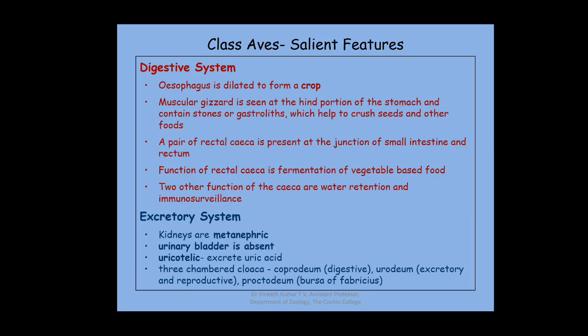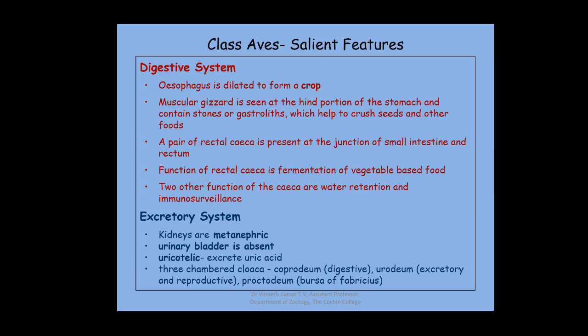for metabolism. Next is the presence of a muscular gizzard at the hind portion of the stomach. The hind region of the stomach has a highly muscular structure called a gizzard. Inside the gizzard, there are stone-like structures which are also called gastroliths. These gastroliths help in crushing the seeds, grains, etc.